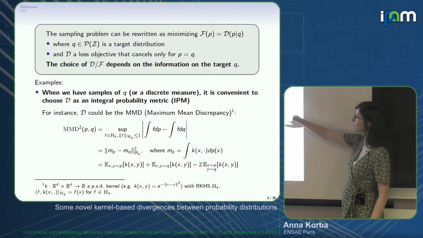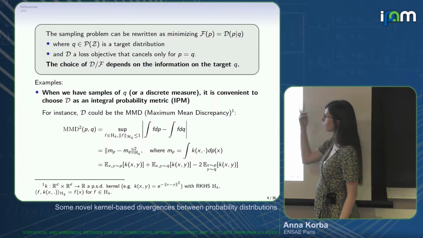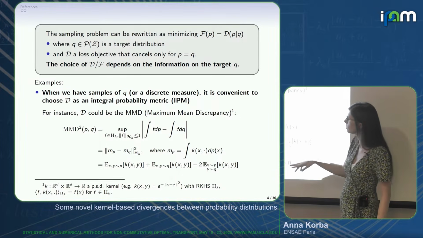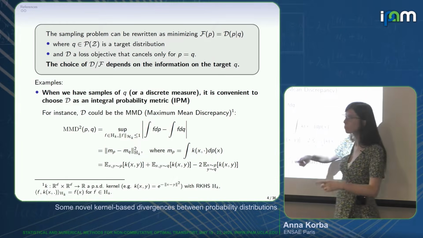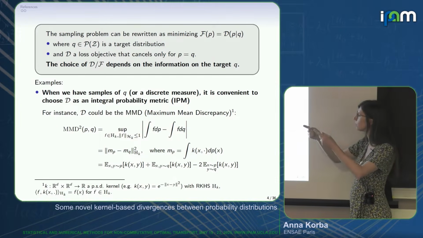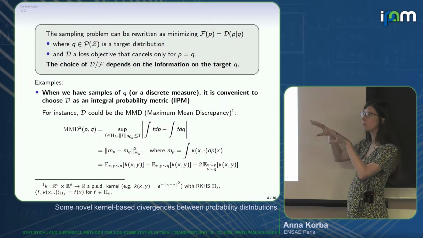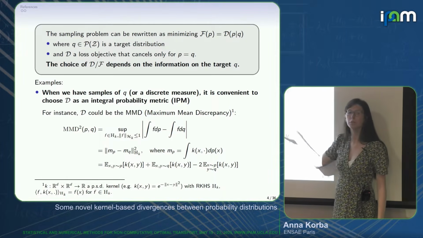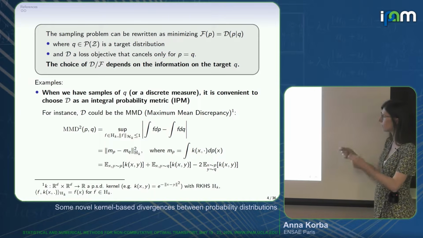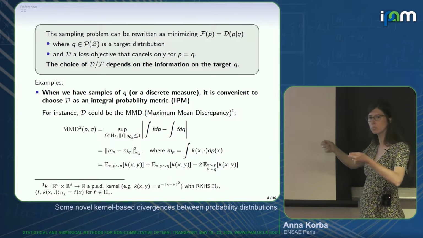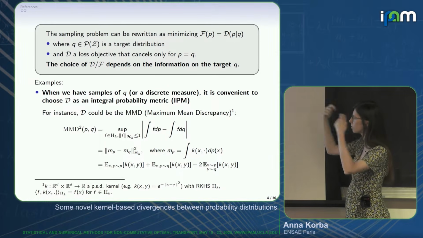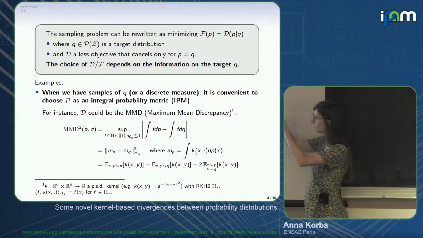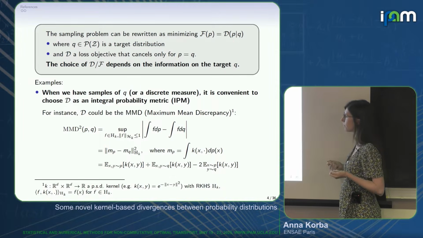And you have two interpretations. Either you write it as a squared RKHS norm of the difference between the mean embeddings. The mean embeddings are basically the mean of the kernel with respect to the distribution. So you can think of having two distributions P and Q, sending them in the Hilbert space to this mean embedding and comparing their representations there.